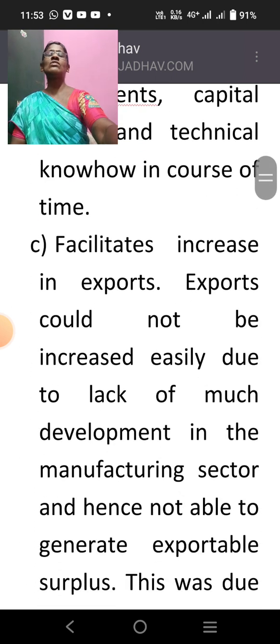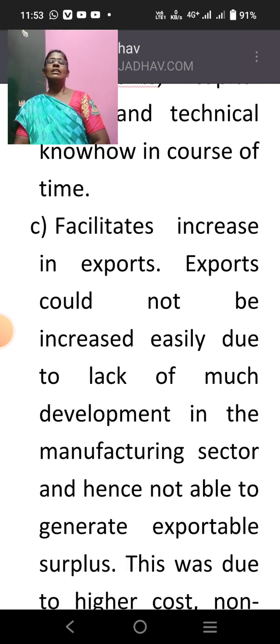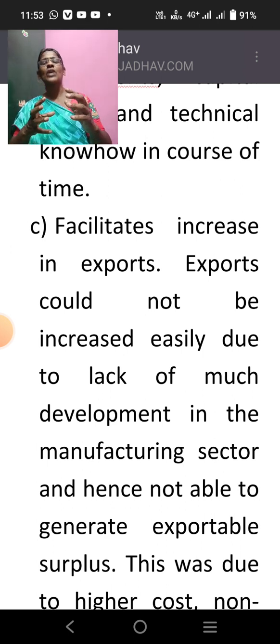The third one is that it facilitates increase in exports. Exports could not be increased easily. Why? Because we lack development in our manufacturing sector. That is why our exports are less.